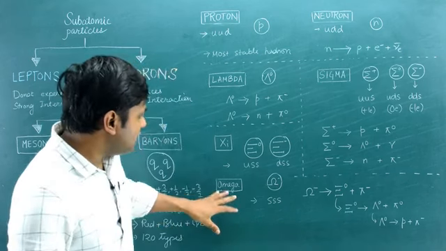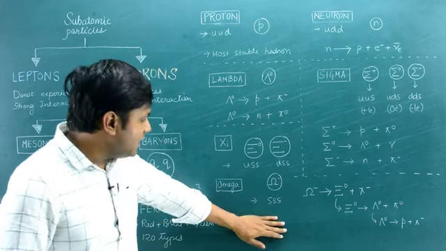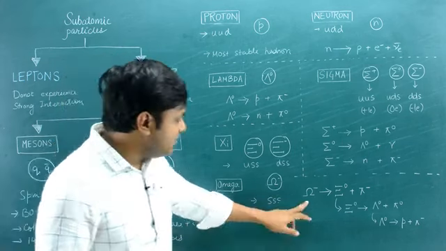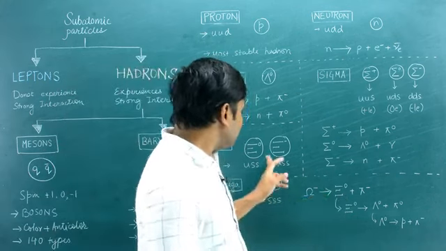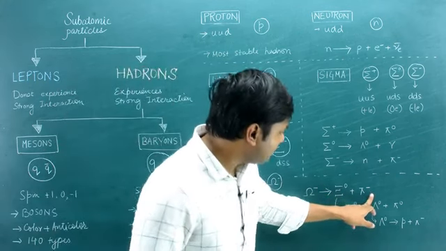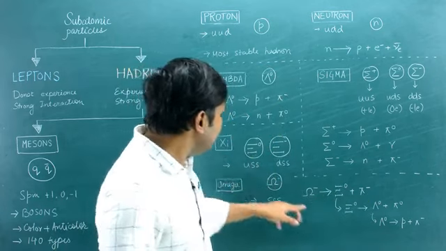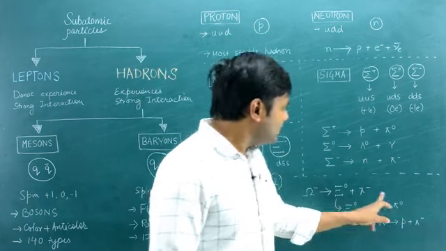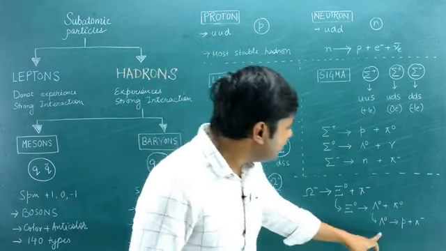For example, the omega particle, which is made up of 3 strange quarks, is a very heavy particle and decays immediately into a Xi particle, leading to the emission of a negative pion. This Xi particle immediately decays into a lambda particle, emitting a neutral pion, and the lambda particle immediately decays into a proton.